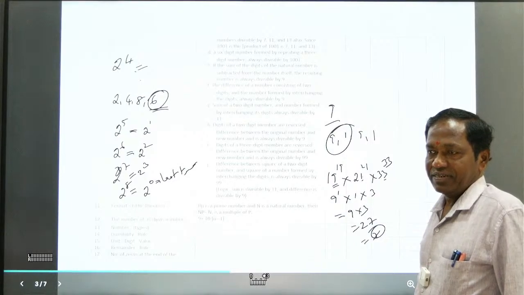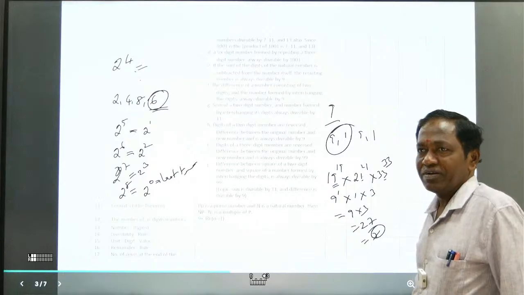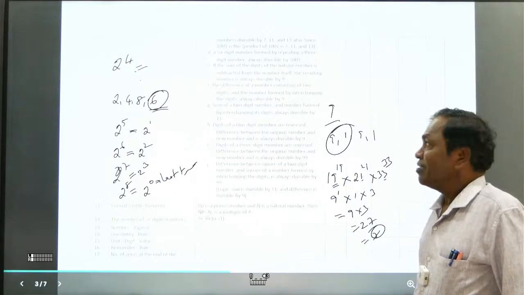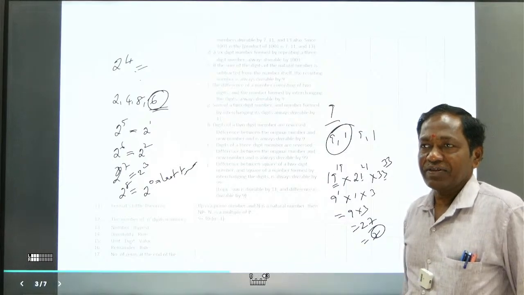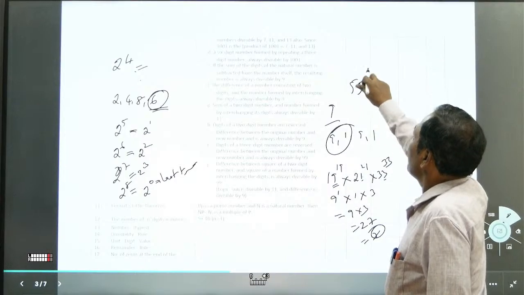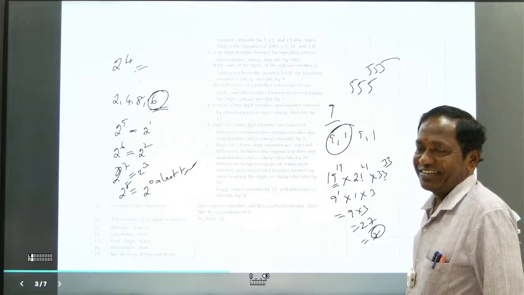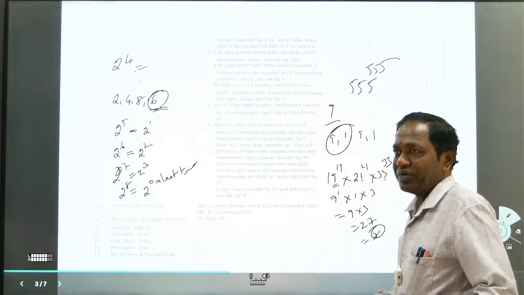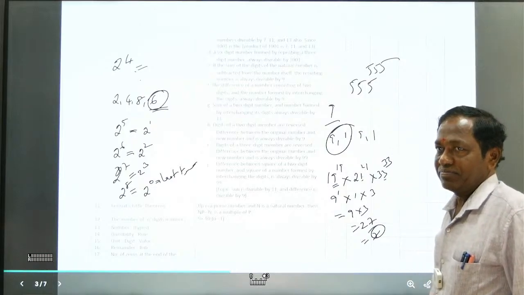Let the number be any big number, maybe a 3-digit or 4-digit number; you don't bother about that. They try to create confusion like that. They write 555 to the power of 555. What is the unit digit? People who did not attend classes go into panic; that's a problem.